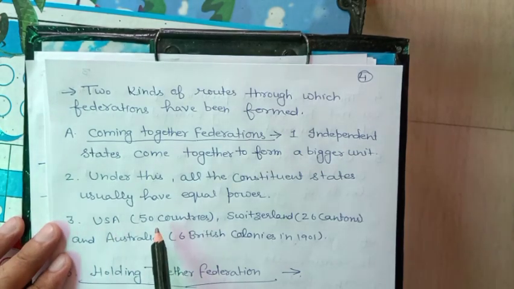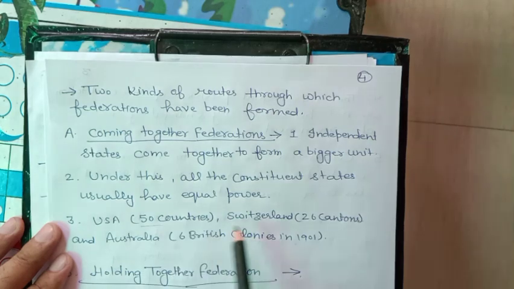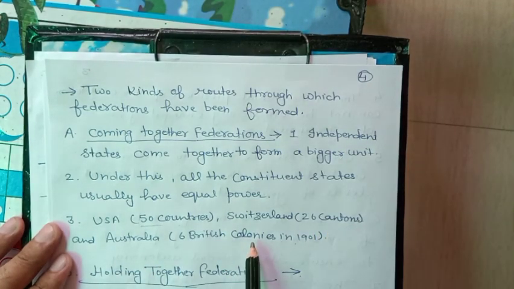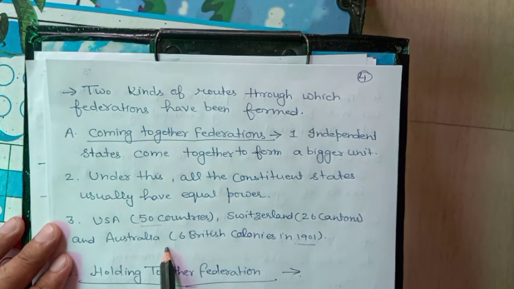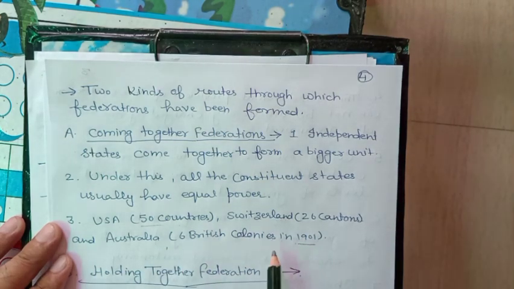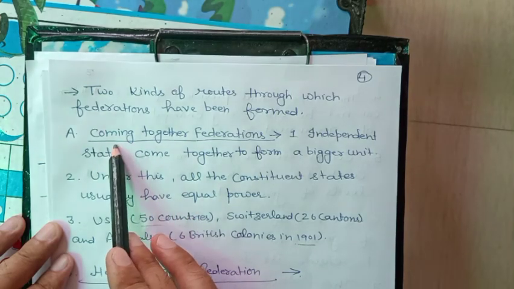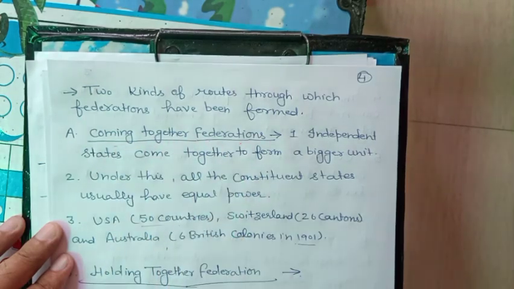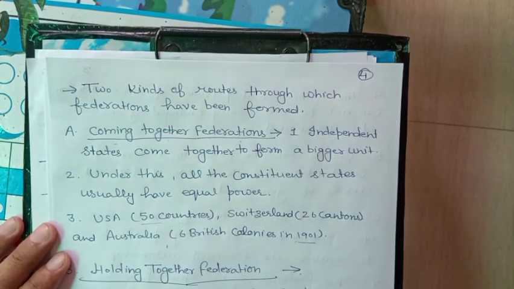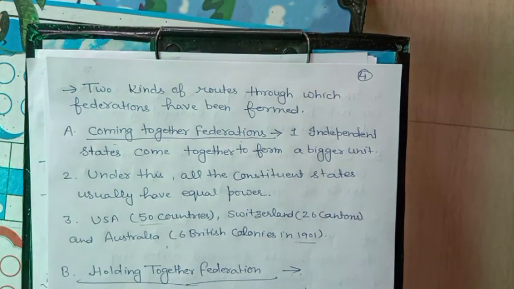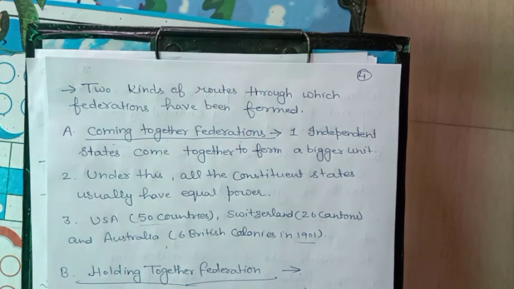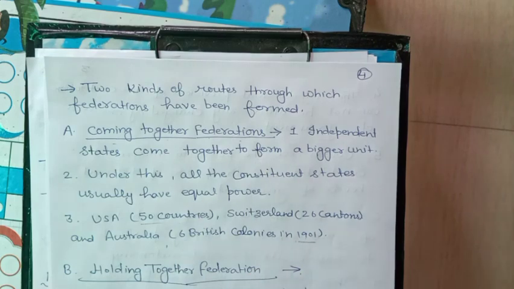The United States of America is a federation of 50 states, Switzerland of 26 cantons, and Australia of 6 British colonies. In 1901, the Australian Federation was formed. All these three countries are examples of which kind of federation? The coming together federation. So students, what is a coming together federation? When independent states come together to form a bigger unit to serve their objectives, like security and sovereignty, that is the coming together federation.